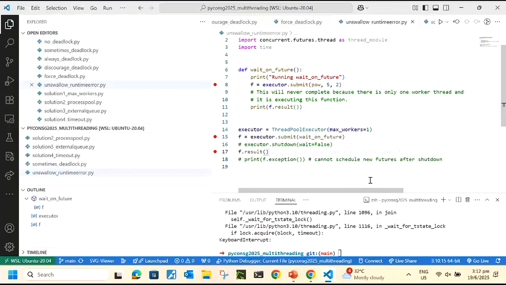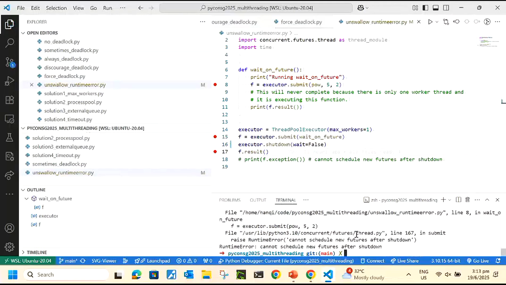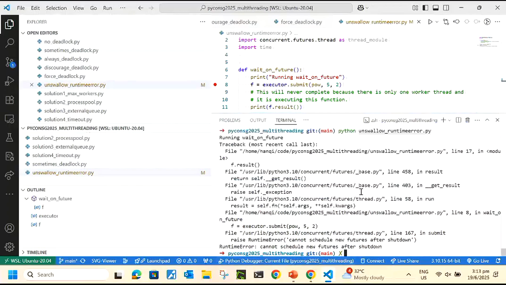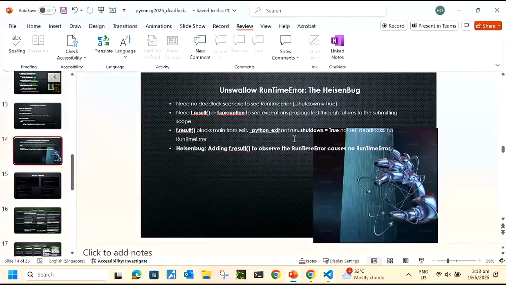Okay, so how do we solve this? One more thing. The beautiful thing is that this is exactly what we saw in the 2 previous exercises. Line 16 was added to create the discouraged deadlock file. Line 17 was added to create the false deadlock file. Put these two together, you can solve the Heisenberg. Okay, let's run this. That's exactly what we want. Now you got this. So I'm going to scroll up to show you what you have here. This is what I wanted to see. Okay, let's go on. Got a lot more material.